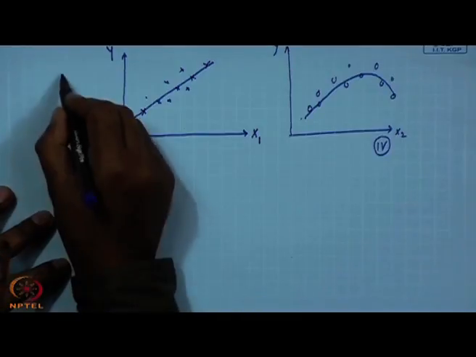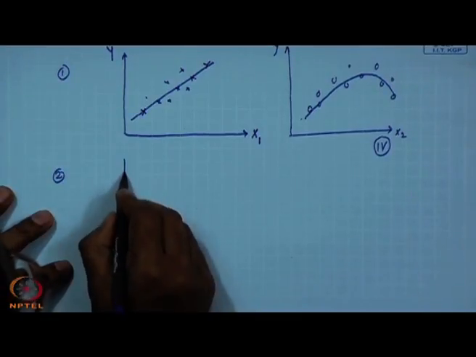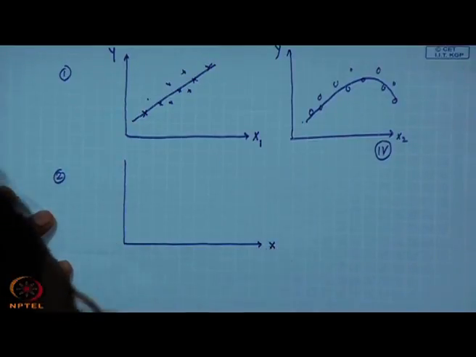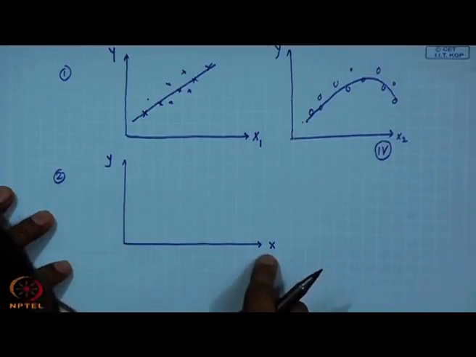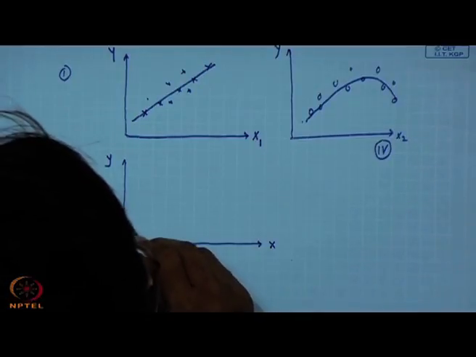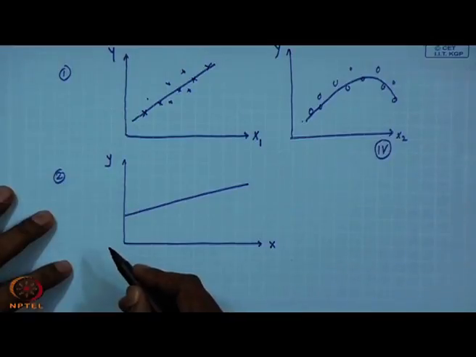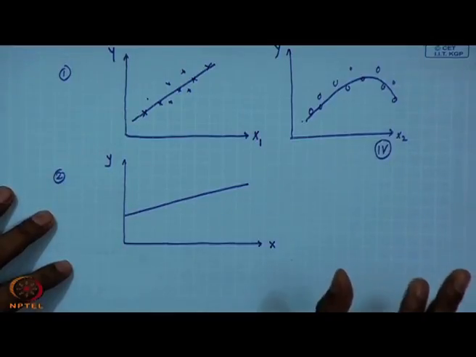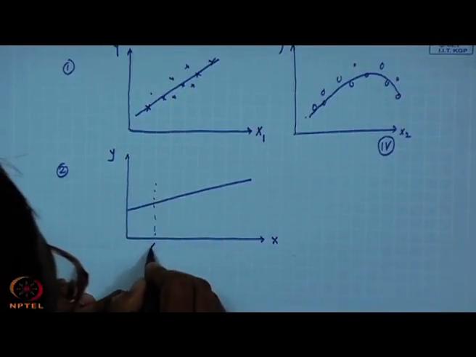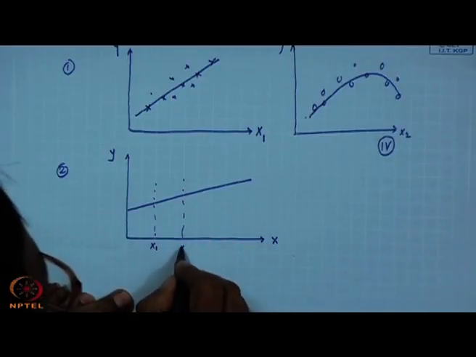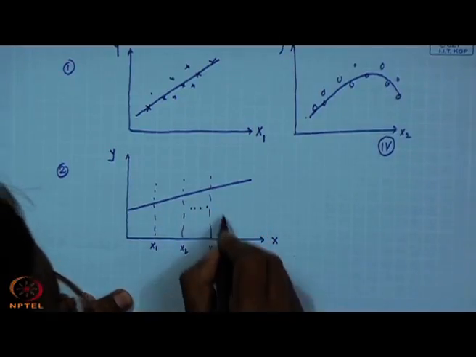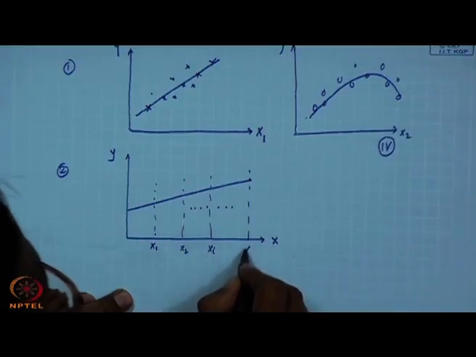Second one is your homoscedasticity. I told you just a few minutes back that suppose this is my x, this is y, let it be two dimensional with one x. Your regression equation, let it be like this. We are assuming that linear fitting is possible. So, you have collected n data points, suppose this is x1, this one is x2, and then this one is xi, and similarly the last one, let it be xn.